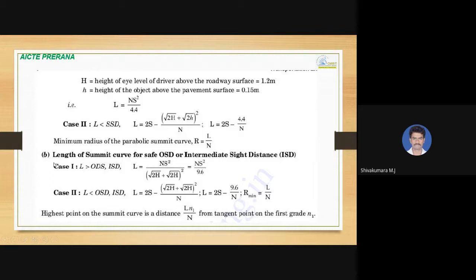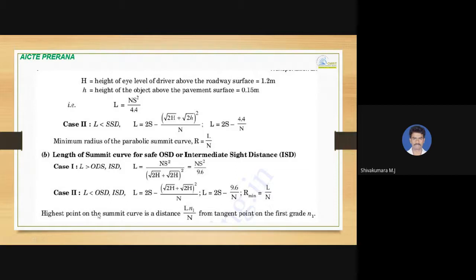And then the next condition: length of summit curve for safe overtaking sight distance or intermediate sight distance. If the length of the curve is greater than the overtaking sight distance or intermediate sight distance, the formula is L = N S squared divided by 9.6. You need to remember this. And in the other case, if the length of the curve is less than OSD and ISD, you need to remember the formula L = 2S minus 9.6 divided by N. And the minimum radius will be L divided by N, where N is the deviation angle.